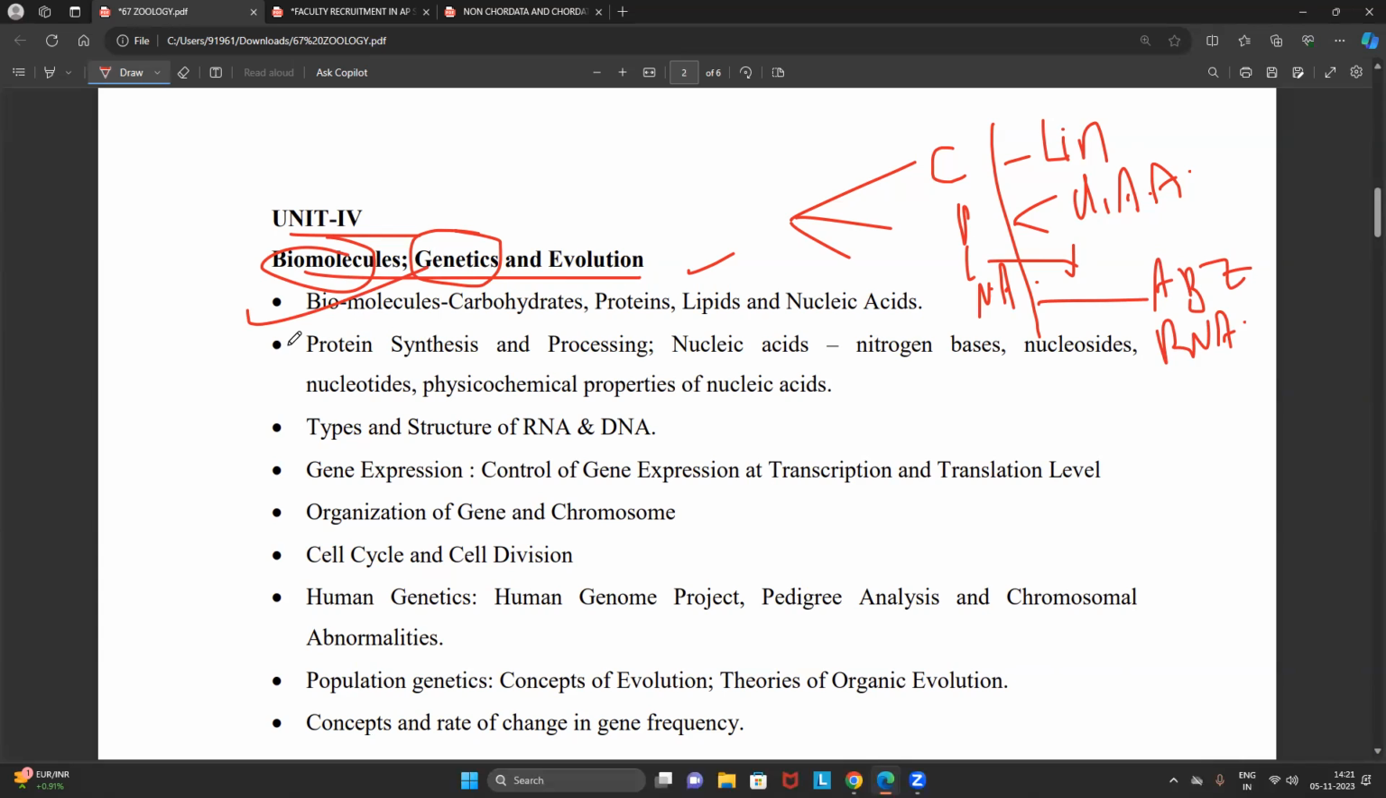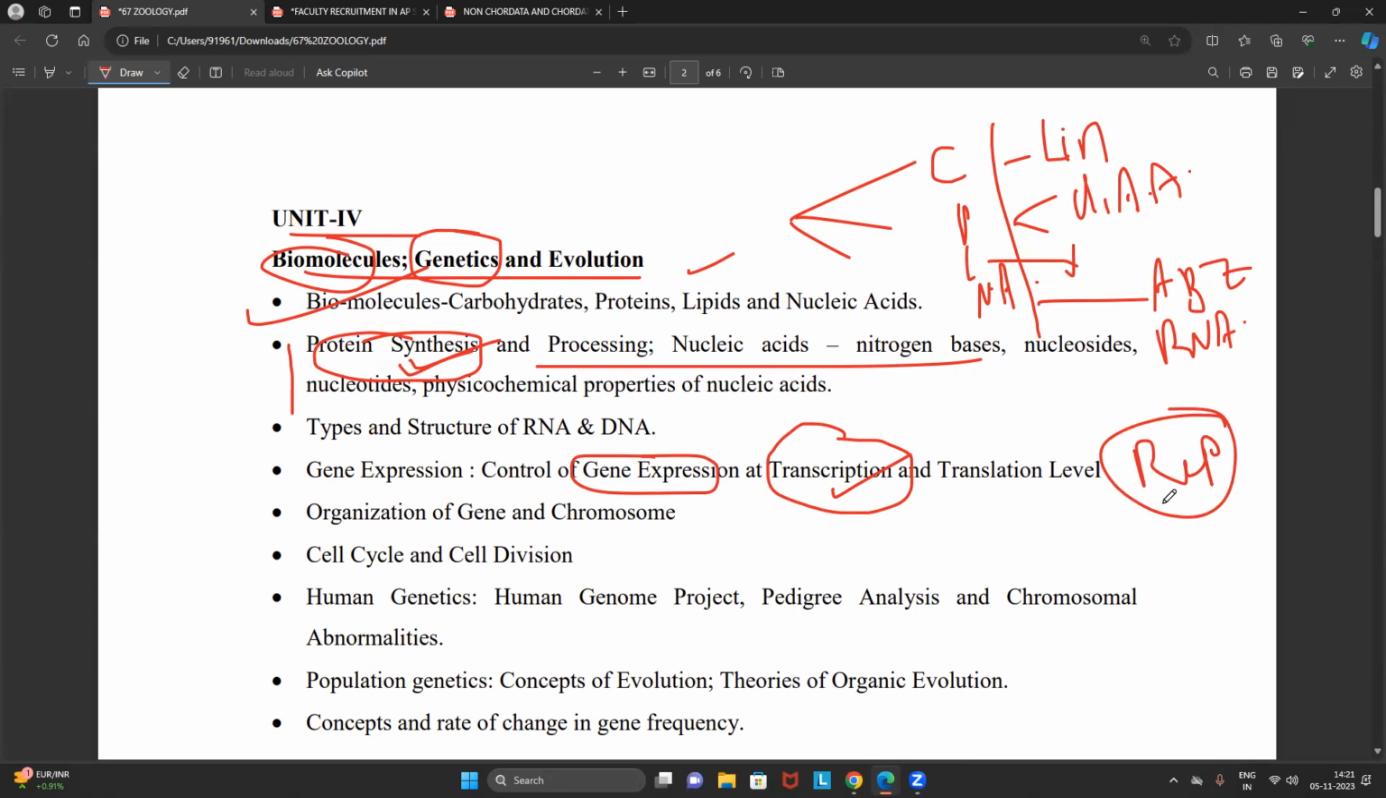Then now you see this protein synthesis, processing, nucleic acid. See this, they have included molecular biology. So you have to focus on the translation, you have to focus on the transcription. Now the point is that if you want to understand translation, transcription and gene expression, it is very important you have to focus on the replication also. So I can say that in this chapter they have included molecular biology as well. So we have to focus on replication, transcription, translation, post-transcription, and operon, which is the gene expression.